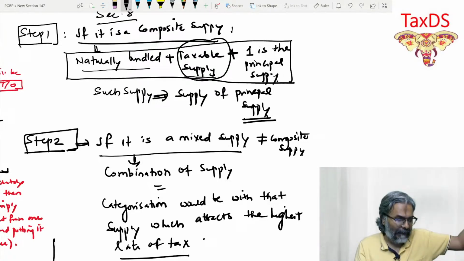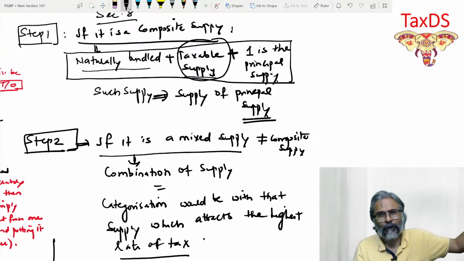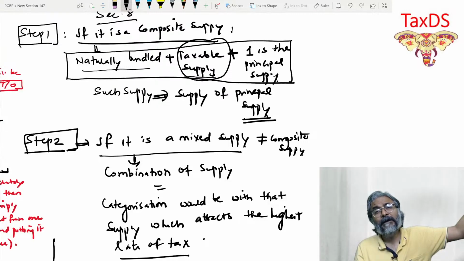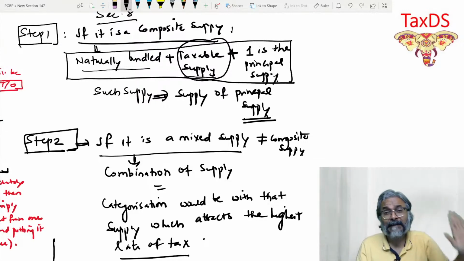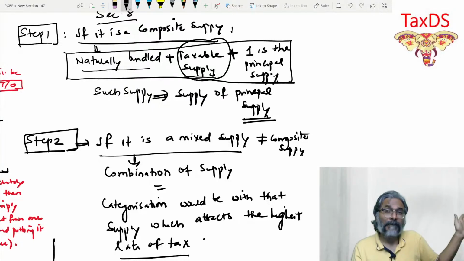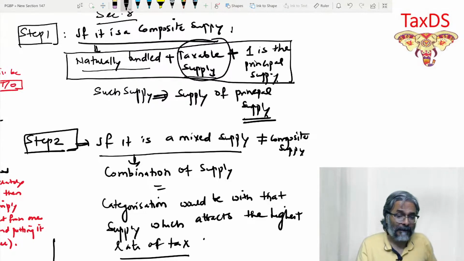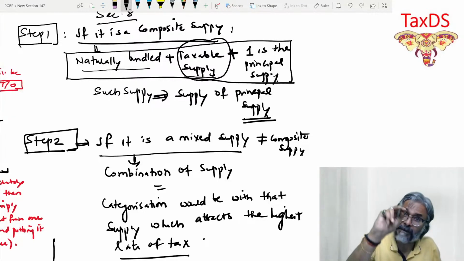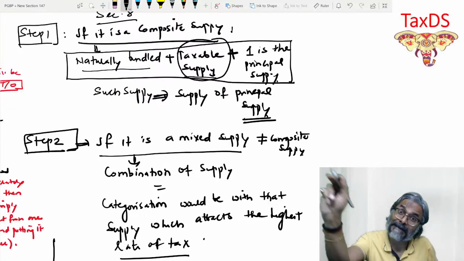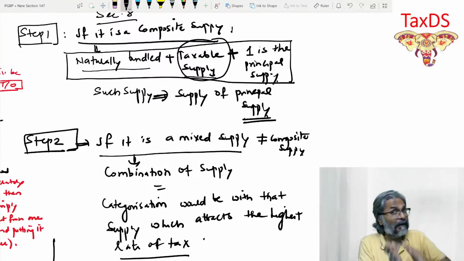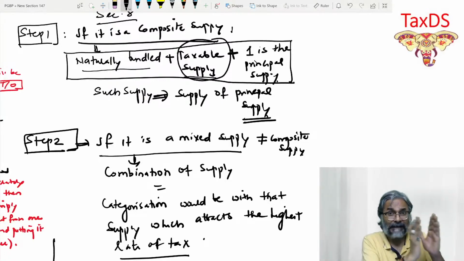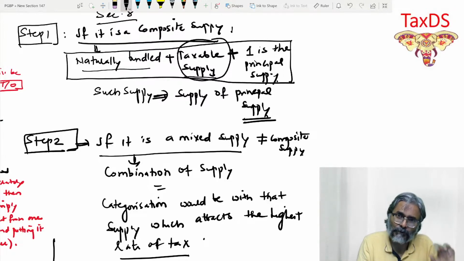But subsequently, you do know that a letting out of a residential dwelling unit to be used as a residence is exempt. In that case also, it is still a case of a taxable supply, because we have seen in our earlier session the definition of taxable supply. So that continues to be a case of a taxable supply. That is point number one.